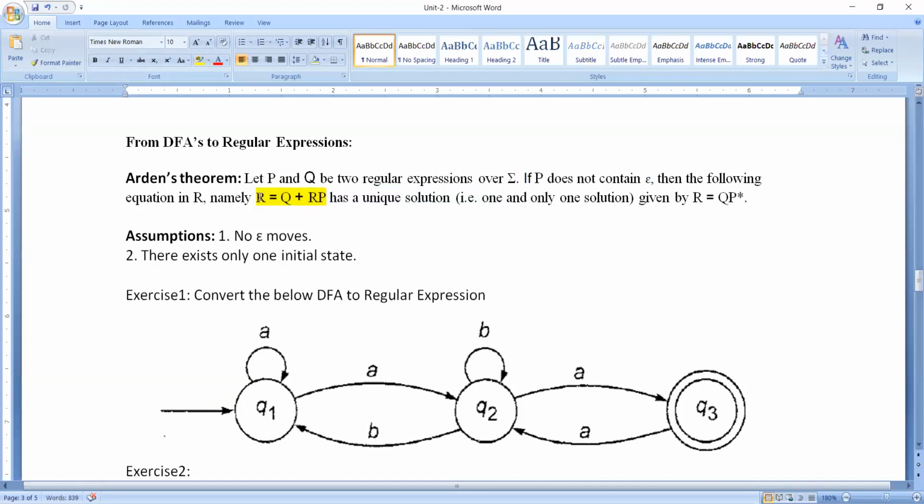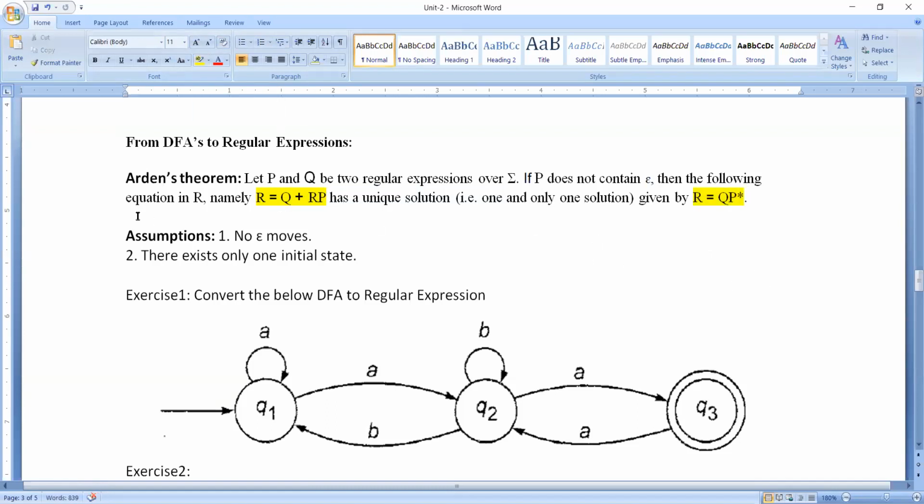Now, whatever expressions we are going to get, we need to convert them into the form R is equal to Q plus RP. Once our expression is available in this form, then the solution for that expression is R is equal to QP star.